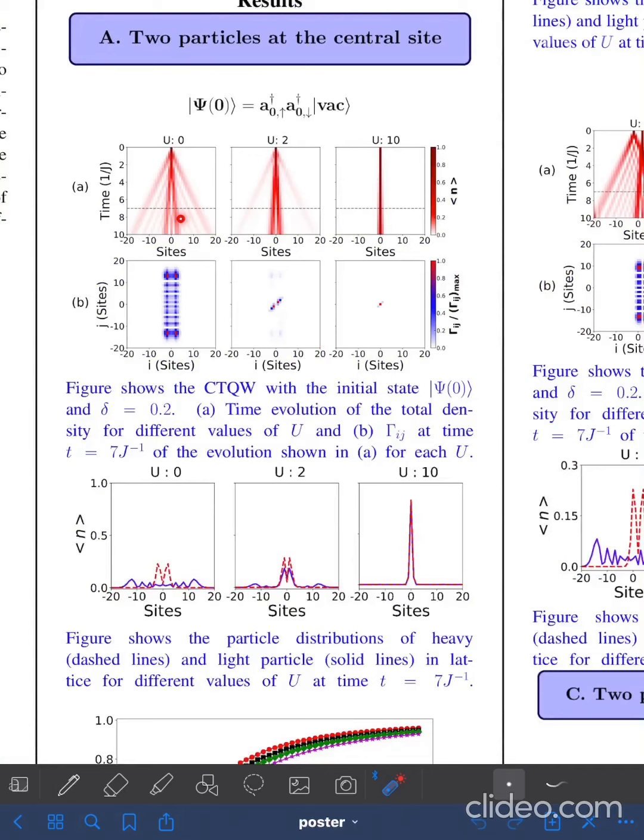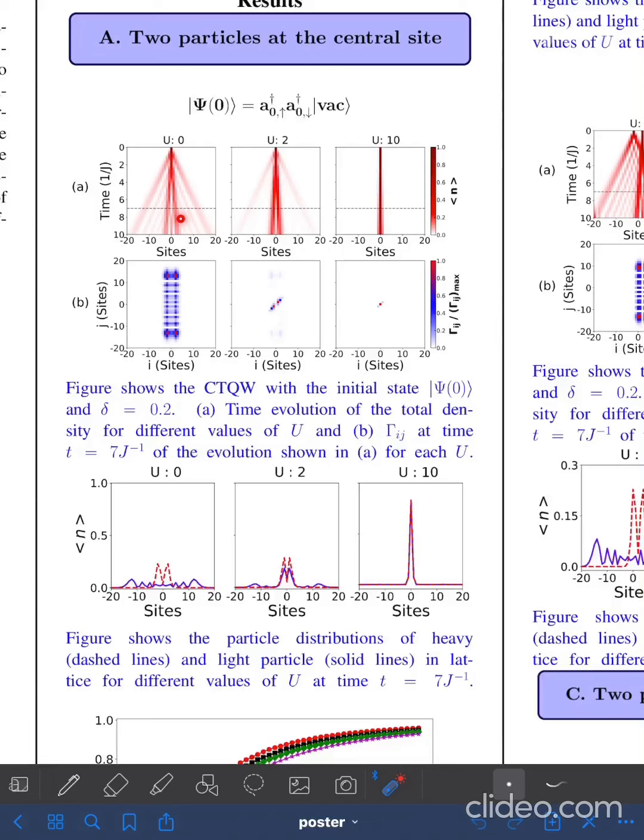Two particles at the central site. When walkers are initially on the same site, both the heavy and light particles perform independent particle quantum walks for small interaction. However, strong interaction leads to the quantum walk of a repulsively bound pair of atoms. It can be seen that for vanishingly small interaction, the two particles exhibit independent particle quantum walks.